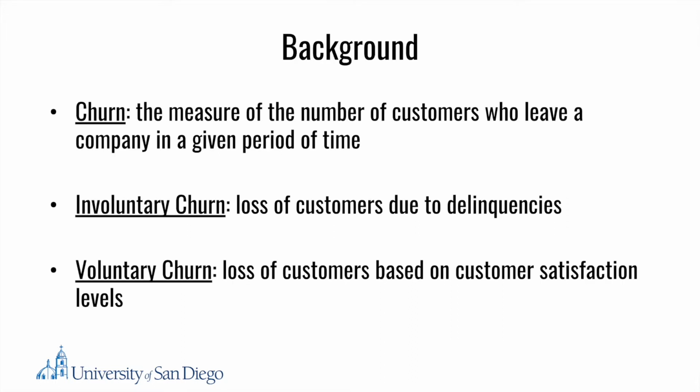The growth of a company is heavily dependent on unit economics, which refers to the direct revenues and costs of a particular business. Churn is one aspect of unit economics which negatively impacts the growth of a company, as it refers to the measure of the number of customers who leave the company in a given period of time. The two forms of churn are involuntary and voluntary churn. Involuntary churning refers to members who churn because of customer delinquencies such as payment failures, while voluntary churning refers to a customer actively deciding to end their membership based on the service they received from a particular company. Essentially, it refers to overall customer satisfaction.